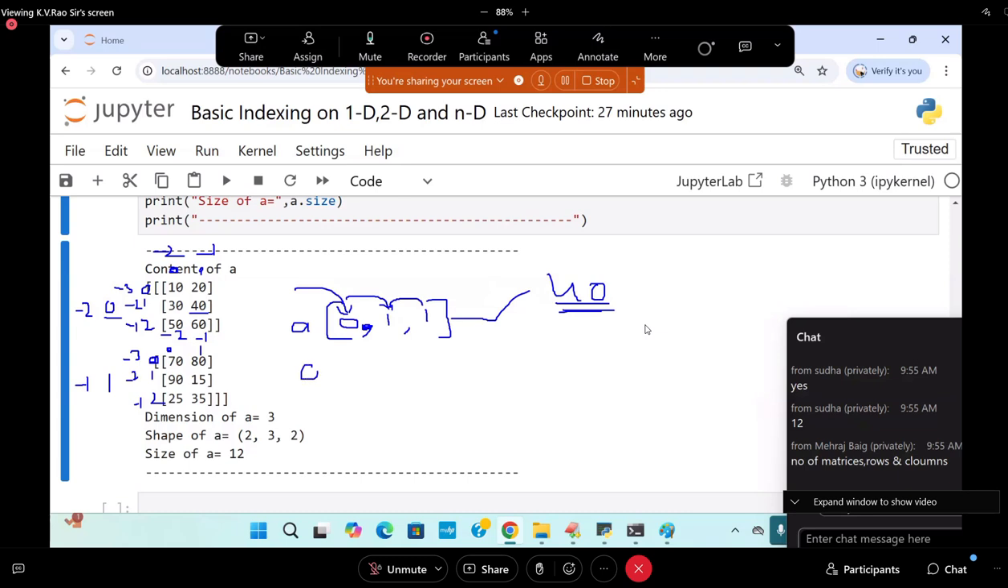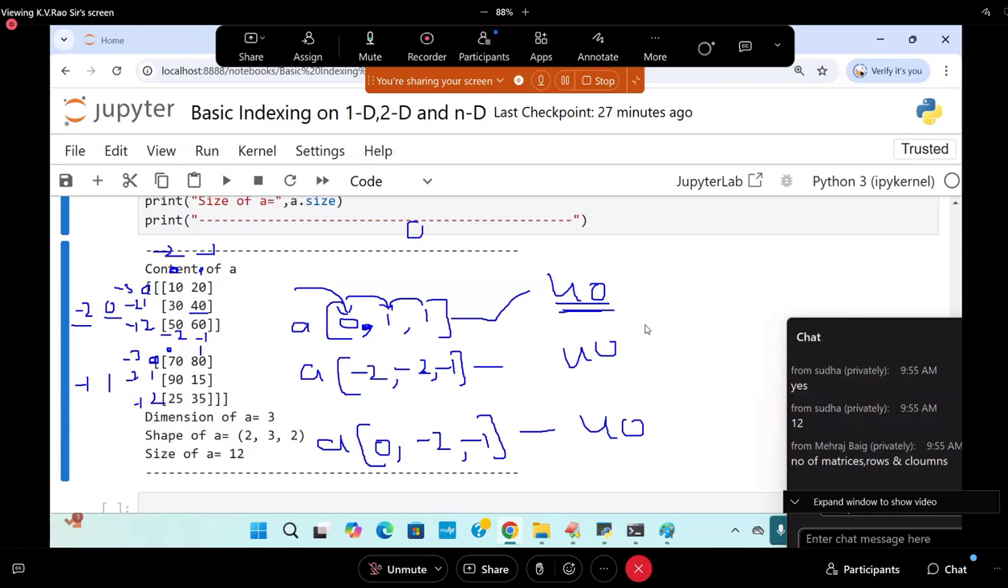Next, one more way: zeroth row with matrix index -2, then -2, -1. That also gives you the value 40. Next is zeroth matrix only, with -2 comma -1, which gives the value 40 as well. A of, come on.